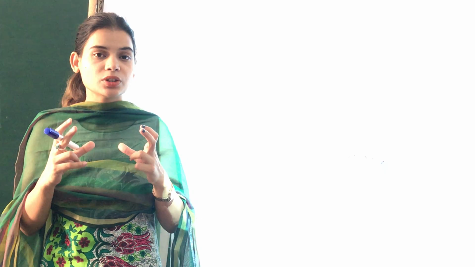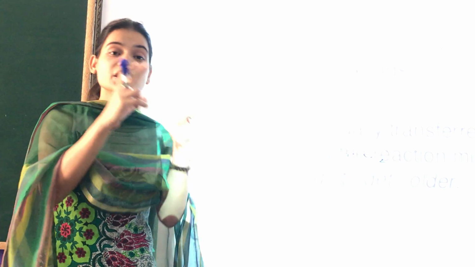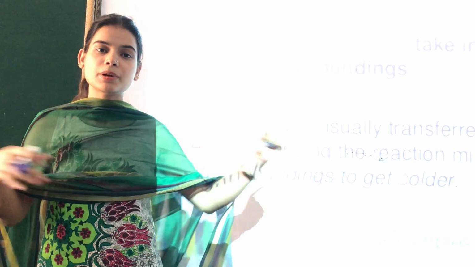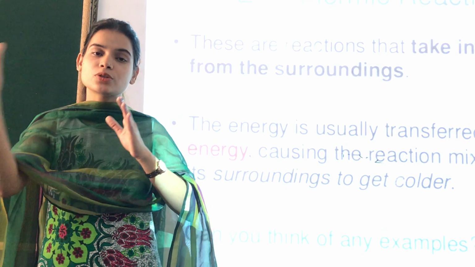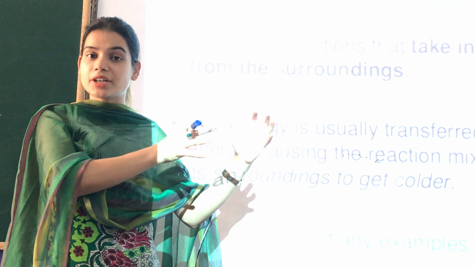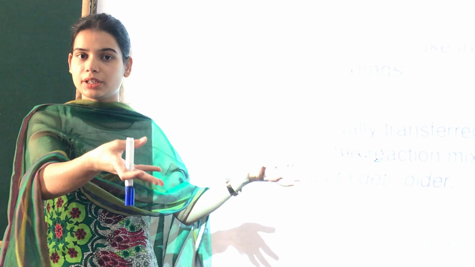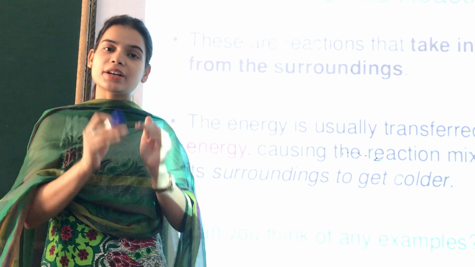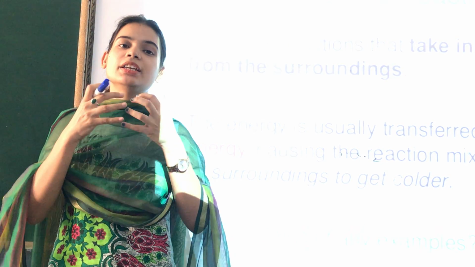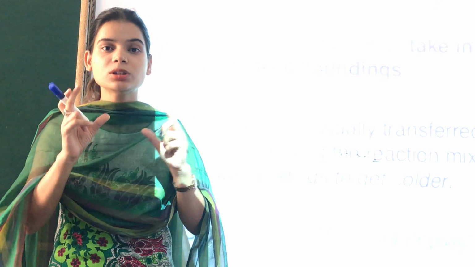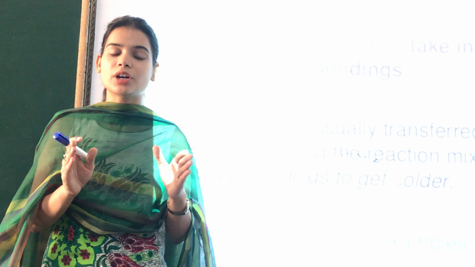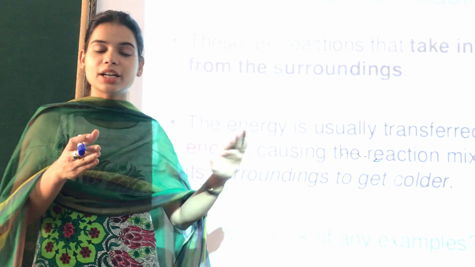Now, what happened in exothermic reactions? In these reactions, heat was given out. For example, when you combine carbon and oxygen, they give carbon dioxide along with heat. That was a combination reaction and an exothermic reaction. Whereas there are a few reactions which take in heat to decompose. These are called endothermic reactions.